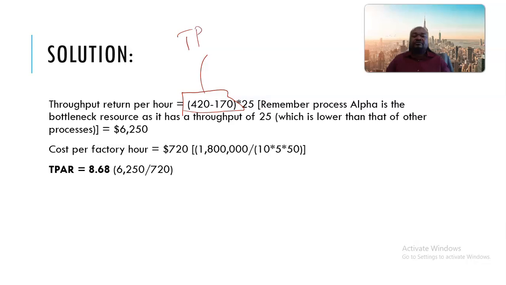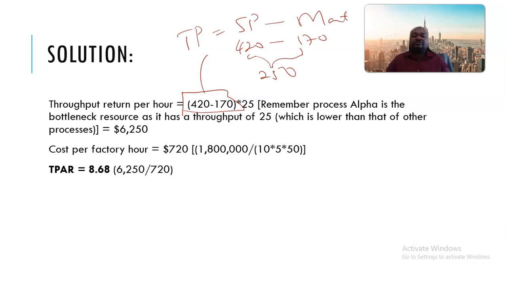For the throughput contribution, where we are saying that the selling price is 420. All right, we say that selling price minus material cost, and the selling price is 420. Okay, and then we deduct material cost per unit, and we are going to get 250.